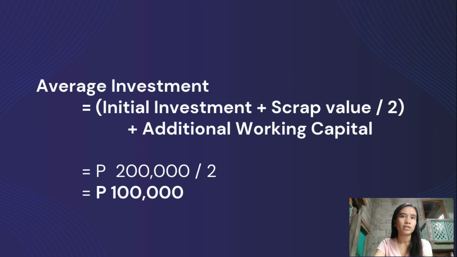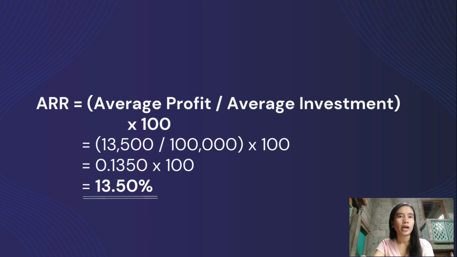To compute for average investment, on the other hand, we will just need to divide the initial investment of 200,000 since we don't have scrap value by 2, and we will get an average investment of 100,000. So to compute for ARR, we have 13,500 average profit divided by the average investment of 100,000, which is 0.1350 times 100, which is 13.50%.